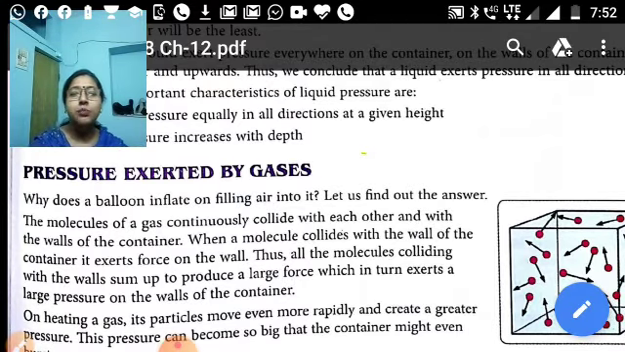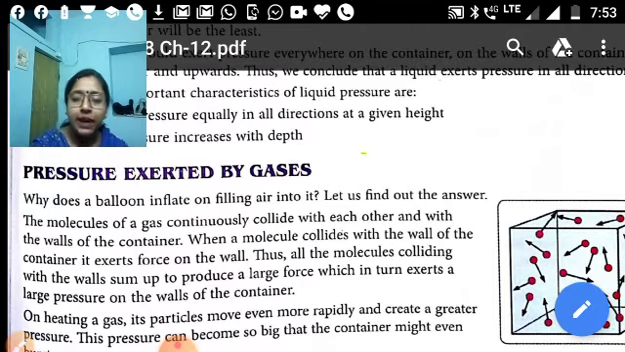So liquid exerts pressure in two conditions. Liquid exerts pressure equally in all directions at a given height, whereas the liquid pressure also increases with height. So if we go inside the sea water, the pressure will be more there. Why? Because the pressure increases at the base of the liquid, at the lowest base, whereas the pressure of the liquid decreases at the top.